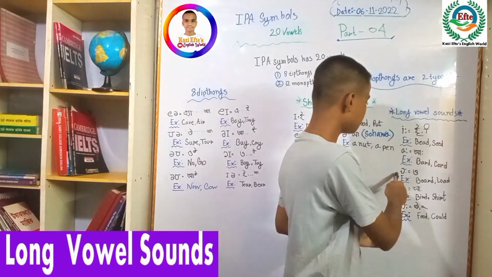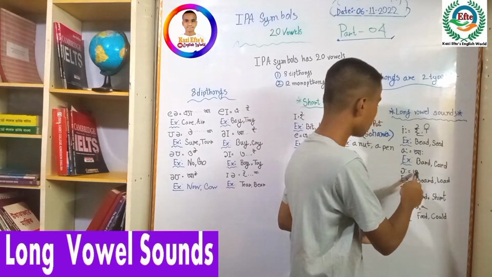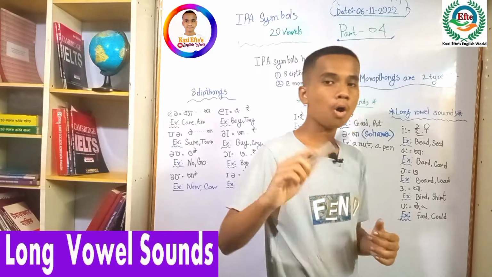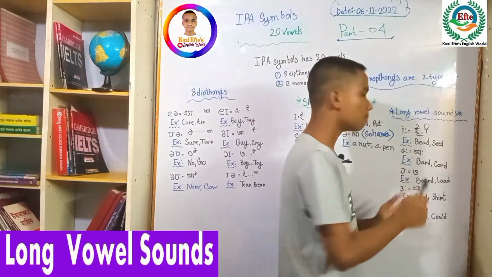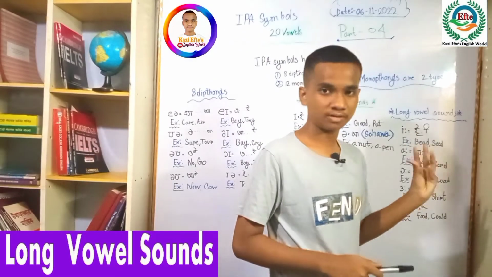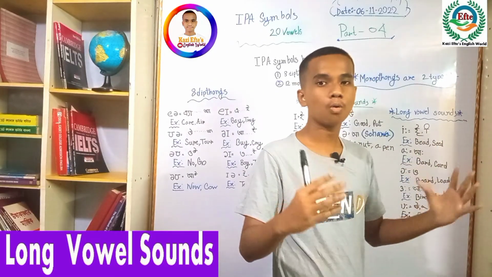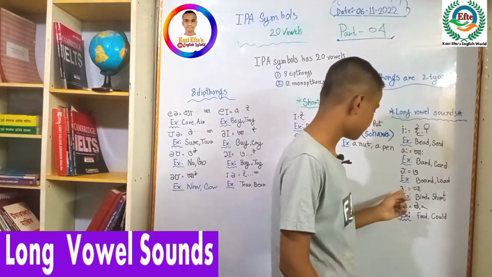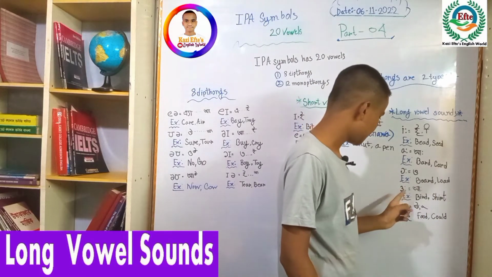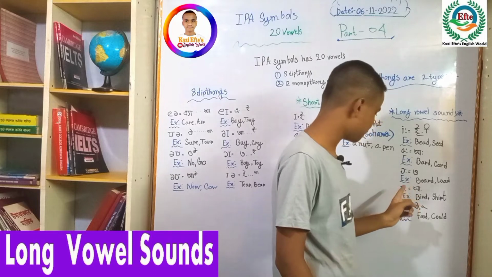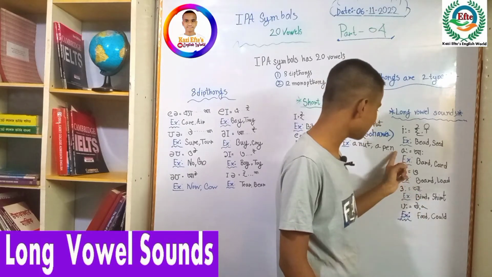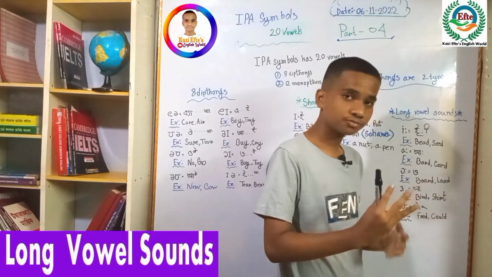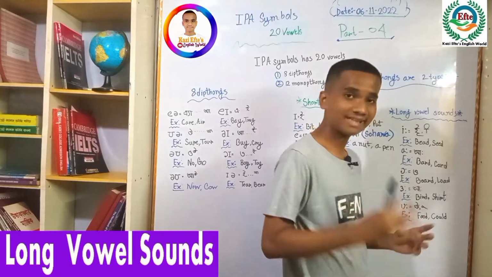And you can see this symbol, the pronunciation is like 'aw'. For example, board, longly, board, load. And you can see this symbol like 3. This symbol and the schwa symbol are similar in pronunciation, but they have a difference.